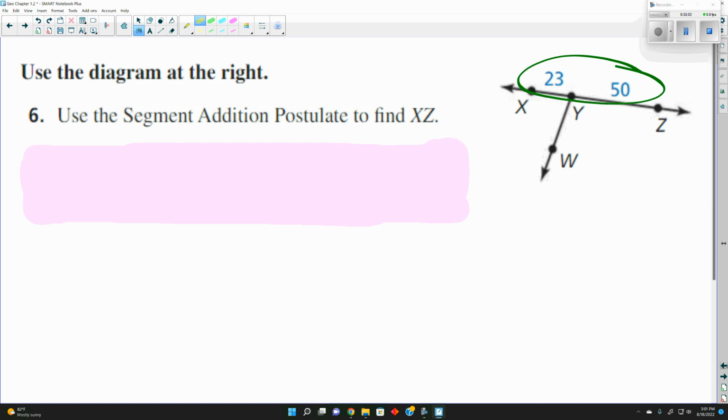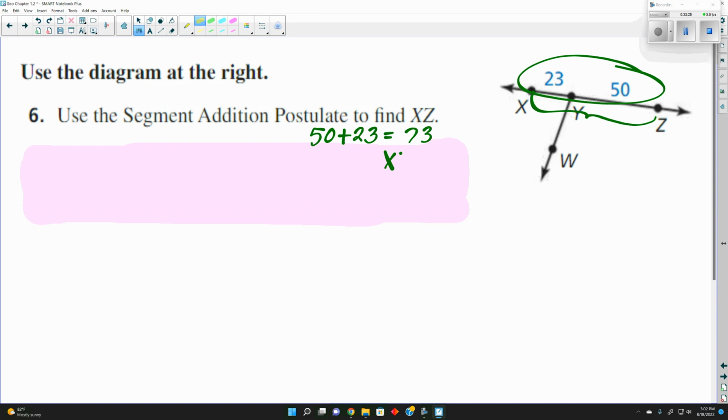Use the segment addition postulate to find XZ. To find the whole length, we add 50 and 23. So here it wants to find the whole length, so these two parts add together.